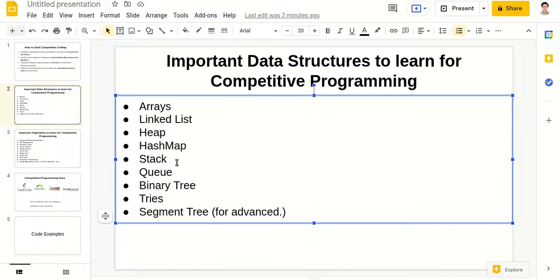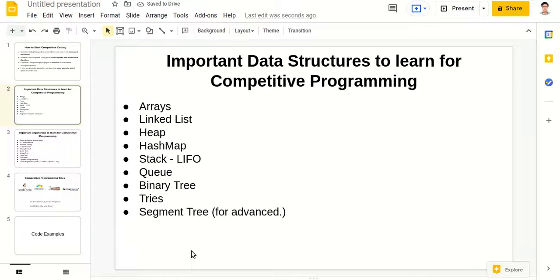Stack is a last in first out, LIFO, principle. Whichever comes at the last, it goes out first. Meaning when we add an element, we add it at the last, and when we take an element out from the stack, it comes out from the last position. So whichever comes at the last will go out first. That is how a stack works, and it is a very important data structure to solve a lot of problems.